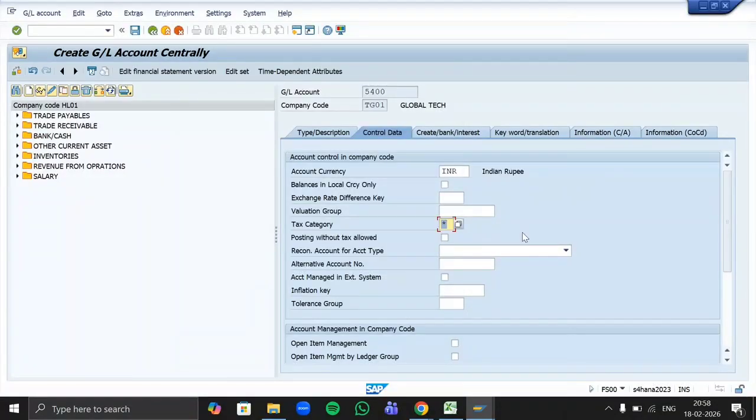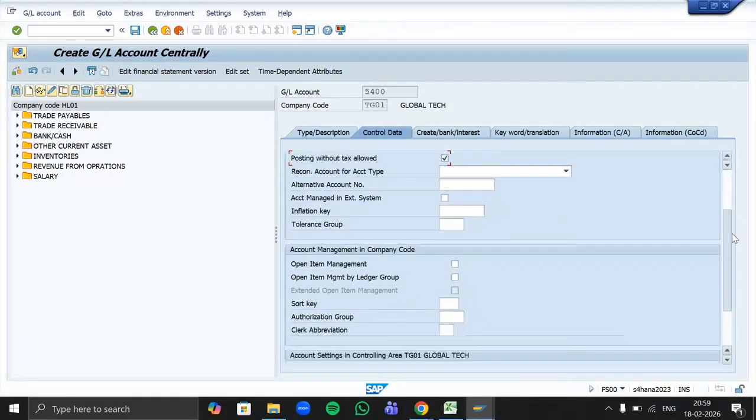Now, as we have not configured our TDS accounts, TDS codes, right? Up to that we are going to post this transaction without applying any kind of tax on it. So my system should allow us to post any transaction without applying tax on it. So what we'll do here is select posting without tax allowed.